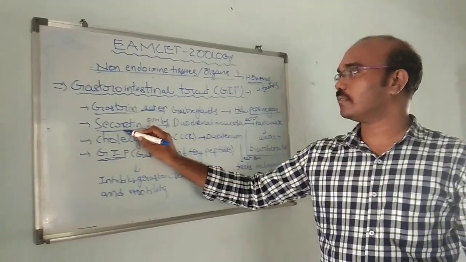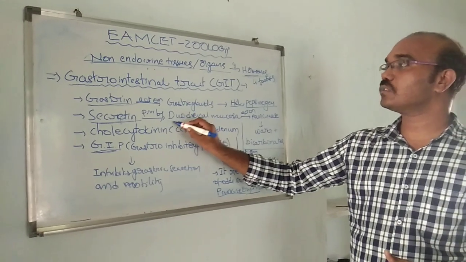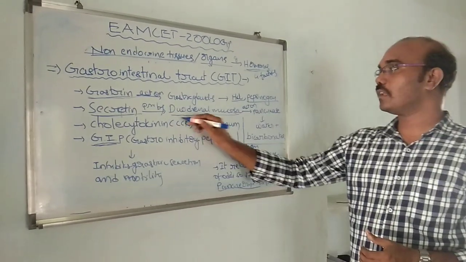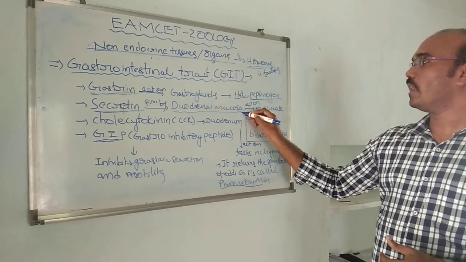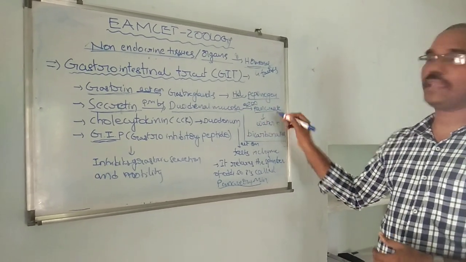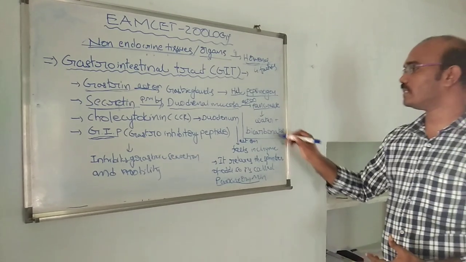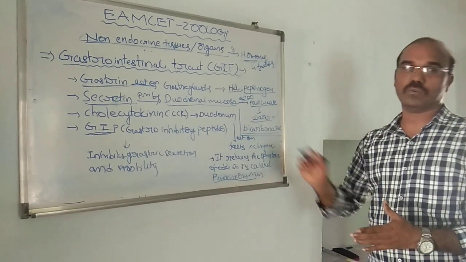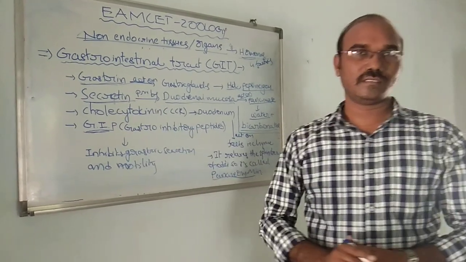And secretin. Secretin is produced by the duodenal mucosa, and it acts on the pancreas to produce water and bicarbonate. That is about secretin.